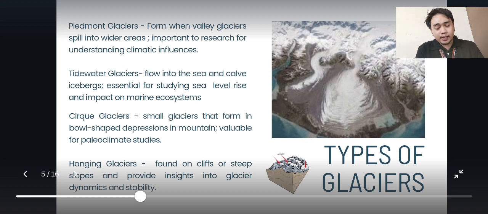Next is the cirque glacier. These are small glaciers that form from bowl-shaped depressions in the mountains and are also valuable for paleoclimate studies. And lastly is the hanging glaciers, which are found on cliffs or steep slopes and provide insight into glacier dynamics and stability.